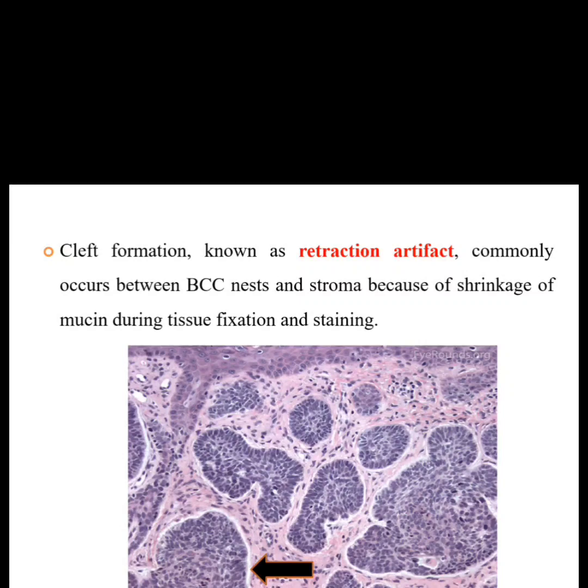How does it occur? It occurs because of the mucins which are present in the connective tissue, as we read in the last slide. Due to the fixation and the staining process, there will be shrinkage of these mucins. As there is shrinkage of the mucins, a cleft-like space, known as retraction artifact, occurs between the stroma and the basal cell nests.